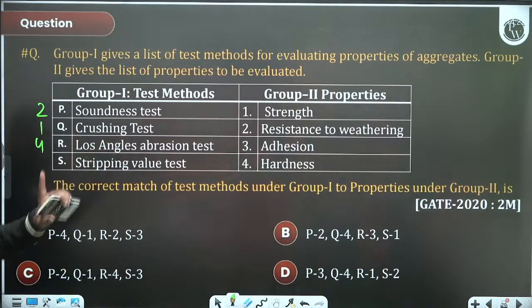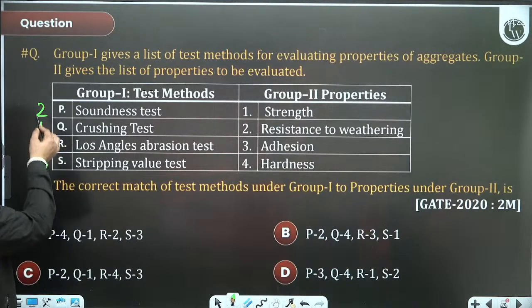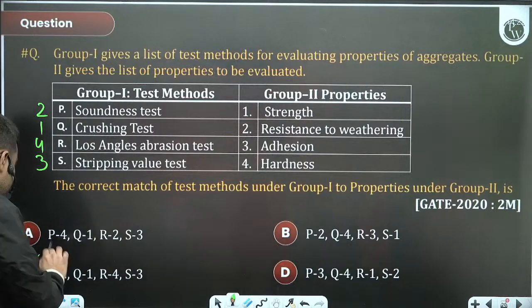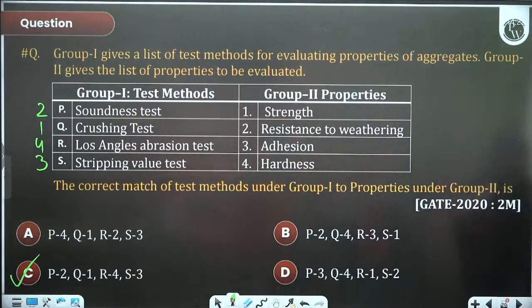Stripping value test, that is for adhesion, highway also. So 3. So 2, 1, 4, 3. This question also pertains to highway. So answer would be option C.